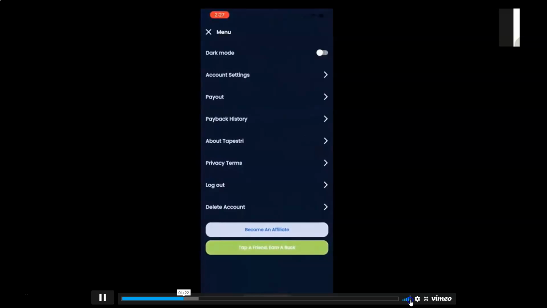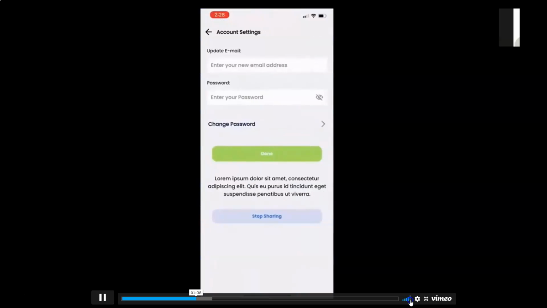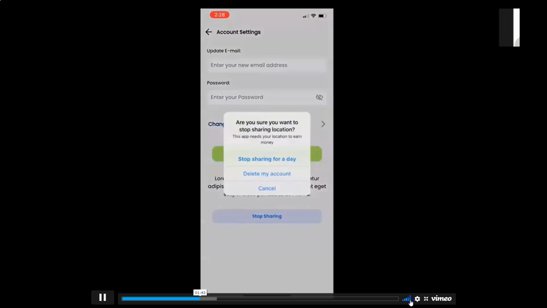Here is the settings. So we'll talk about this in detail. Dark mode is a pretty dominant thing right now, so if you want to be in dark mode even during the day, you can toggle that switch and you can see how everything goes dark. You can go to your account settings, update your email, update your password, or let's say you want to stop sharing location data with us for whatever reason. You don't have to tell us. You can stop sharing location data, and that stops completely within the app. You also have the ability to delete the app as well. It's your data, it's your decision, it's really up to you.